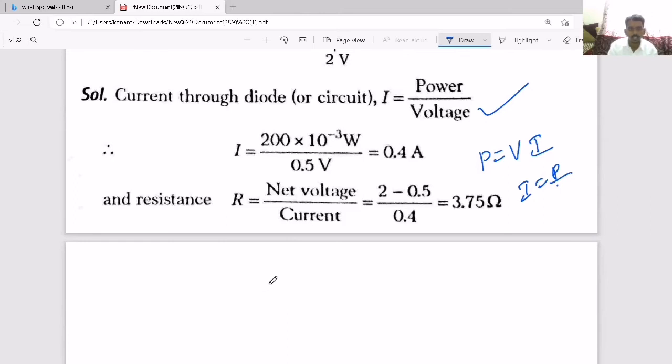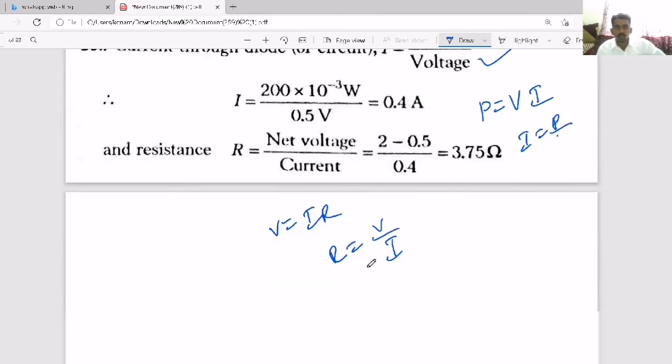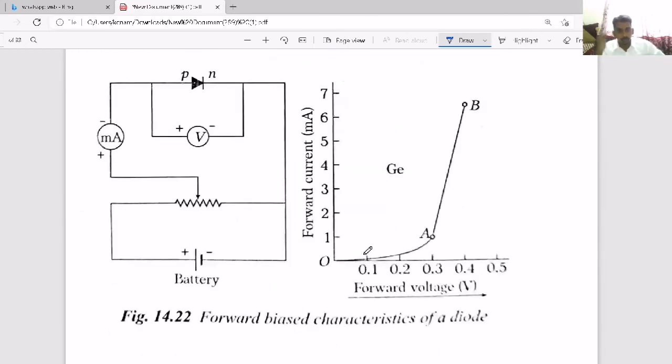And after getting the current, according to Ohm's law, V equals IR, so resistance equals V by I. So how much is the voltage? 2 minus 0.5, because 0.5 is across the diode. So the remaining will go to the resistor. So they may try to relate a few questions on current electricity and semiconductors, resistor and diode combination questions they may give you. So please try to understand the question and try to solve it.